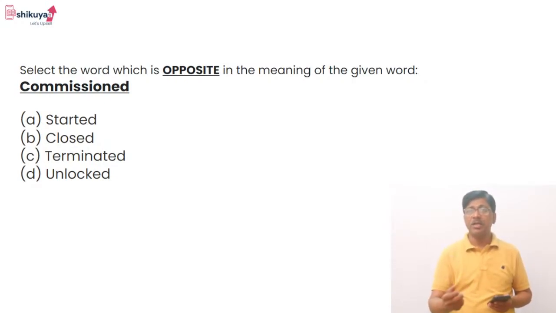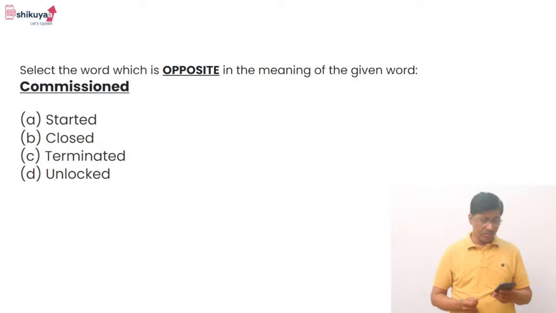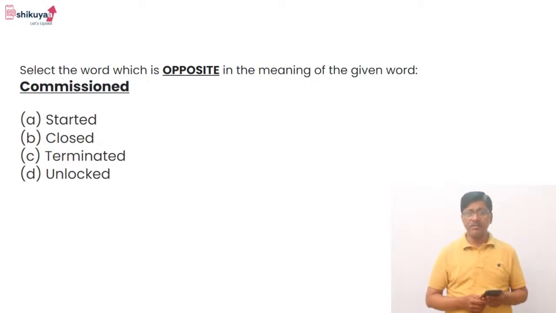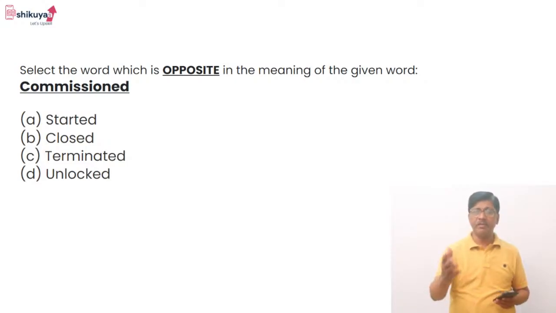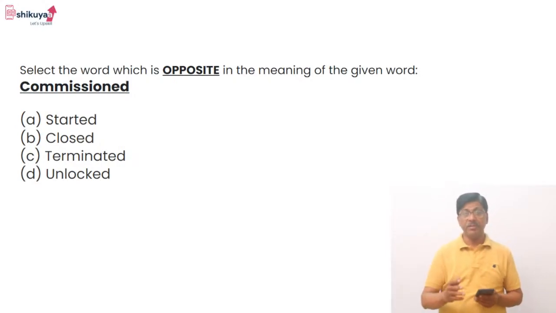That is commission. Okay. So, for example, INS Vikrant is commissioned. So, it has gone to the Indian Naval Service with some mission to do something. So, it is sent to the Indian Navy for doing something with some mission.